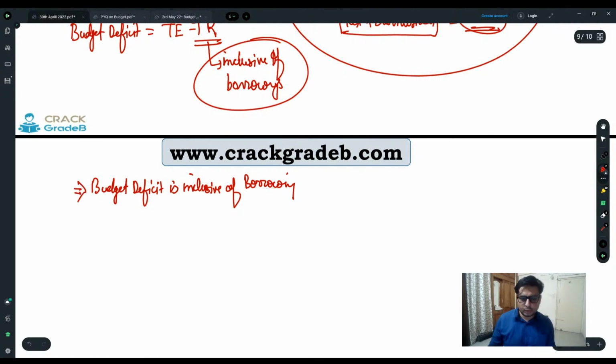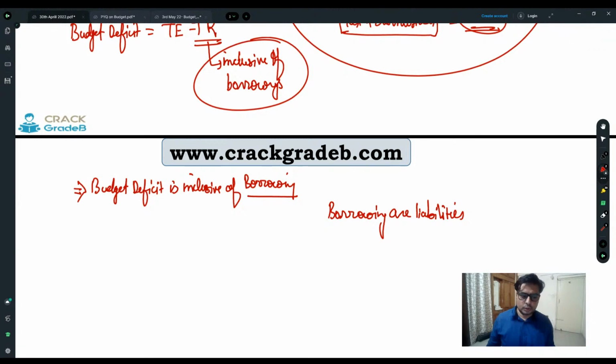Now we want to know, because borrowings are liabilities, right? Which must be paid back. So we want to know, if we exclude those receipts which are coming to us in the form of liabilities, what is the budget deficit showing? It shows the difference between total expenditure and total receipts, right?